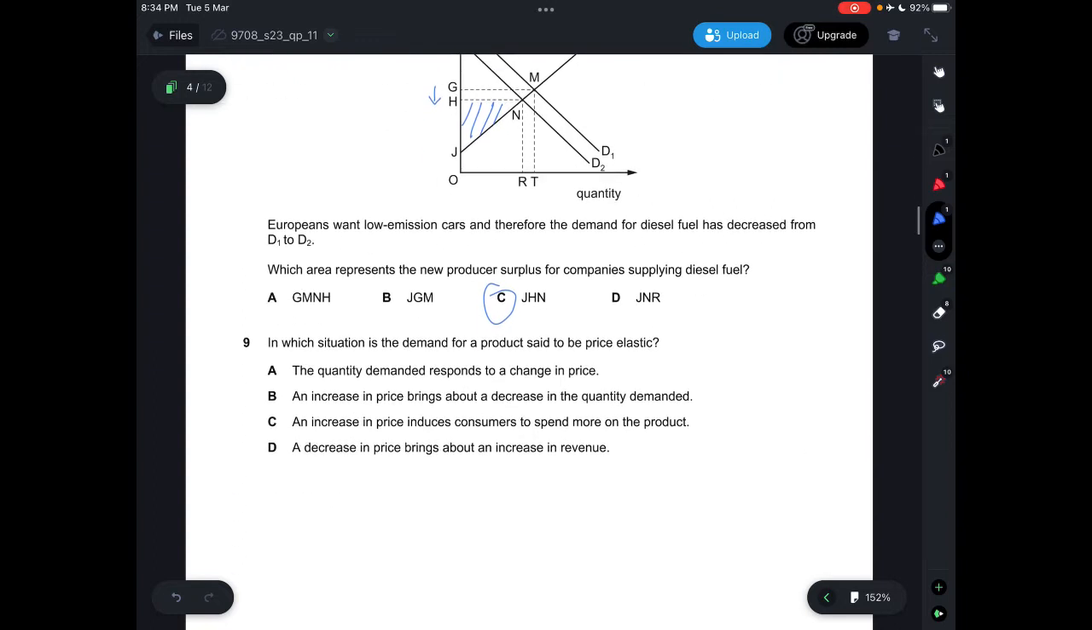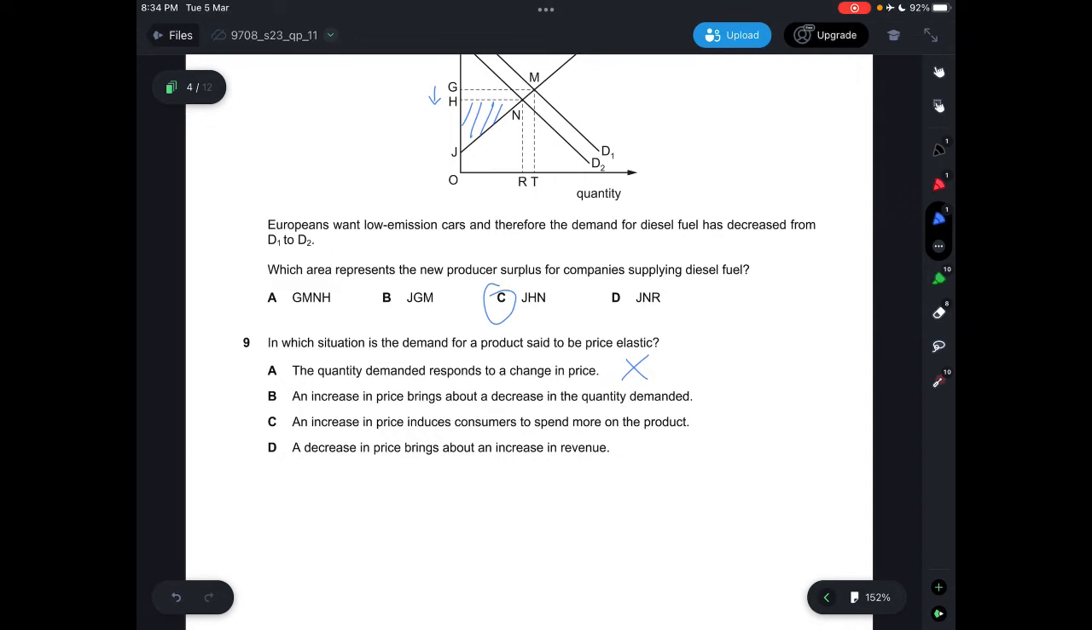Alright. Question 9. In which situation is the demand for a product said to be price elastic? So for demand to be price elastic, the price elasticity of demand would have to be more than 1. Okay. So it says the quantity demanded responds to a change in price. This is not correct, because if the demand for a product is price inelastic, it is just less responsive, but it's still responsive. And if it's more than 1, then it's more responsive. So answer A is not correct.